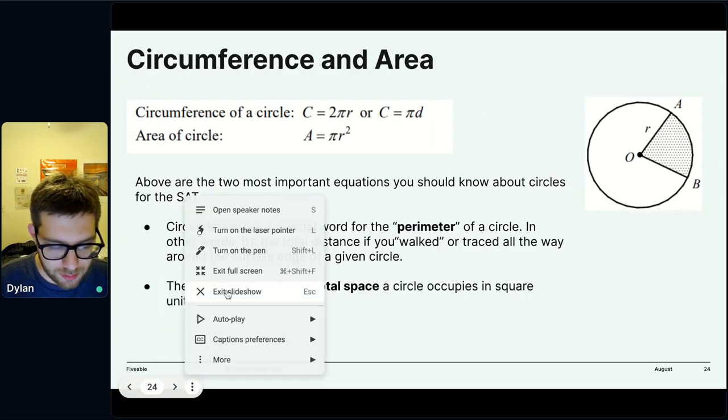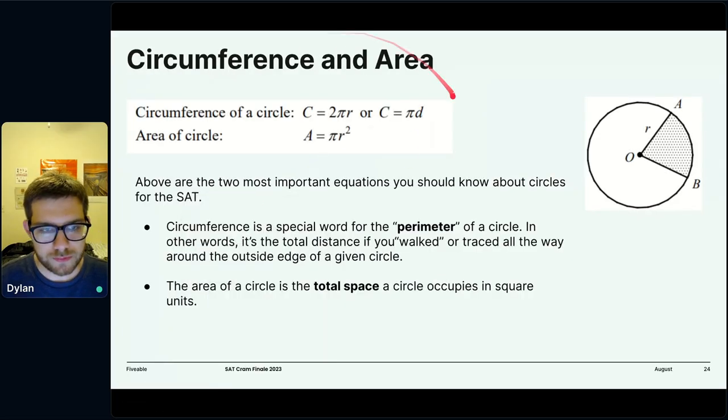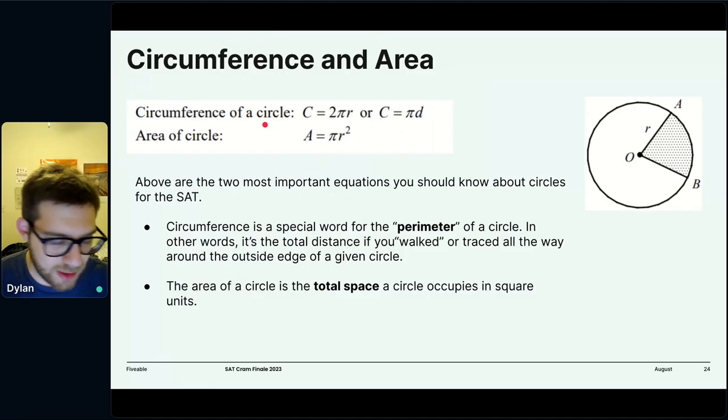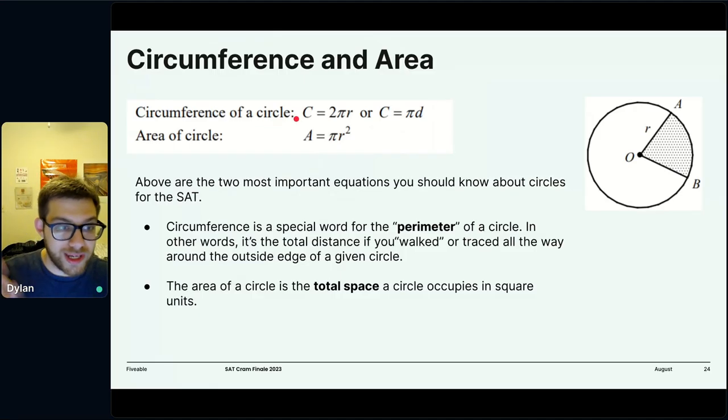All right, so let's talk about circumference and area. We have talked about this, but circumference and area is given to you. Circumference is 2 pi r. We now have some more knowledge about why that is. It's 2 pi r because it's 2 pi radiuses, 2 pi radians. And the area of a circle, pi r squared, is a bit harder to prove. There are reasons why, and you can prove that via calculus, so I won't. But these are the two biggest equations when it comes to circles.